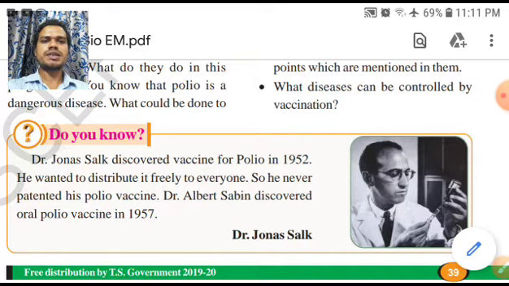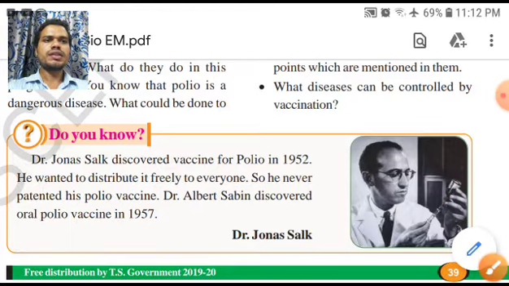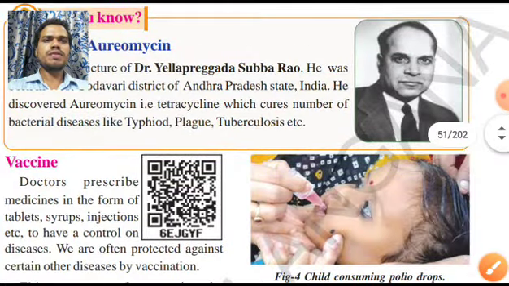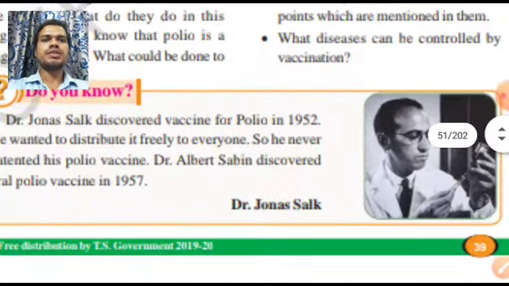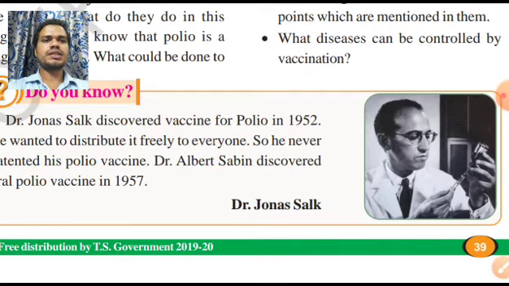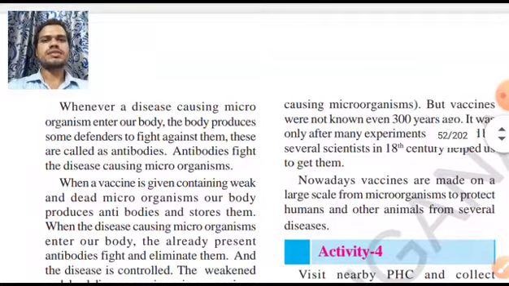Dr. Albert Sabin discovered the oral polio vaccine. Actually, Jonas Salk discovered the injection. Then we discussed the oral vaccine, now taken through the mouth. This vaccine was produced by another scientist called Albert Sabin. So these are very famous scientists. You should be very thankful to these great persons.